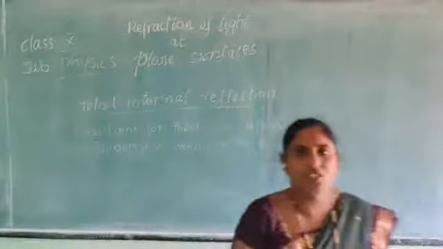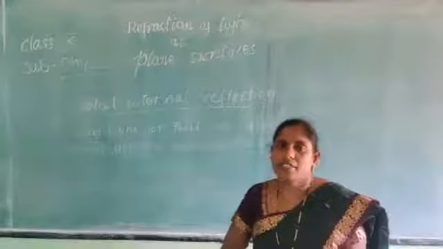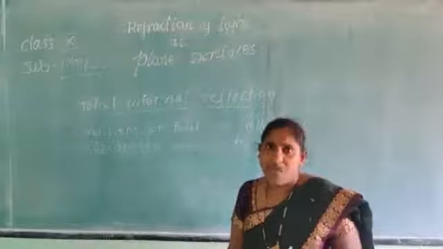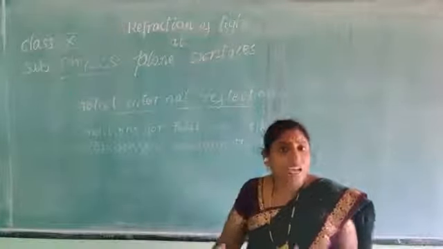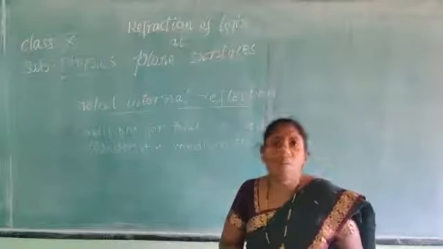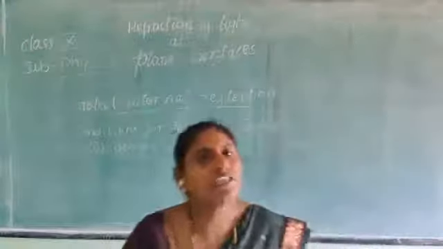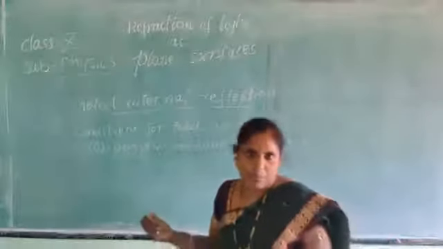What is the first condition, children? What are the conditions required for total internal reflection to take place? First one, the light ray has to move from a denser medium to a rarer medium.